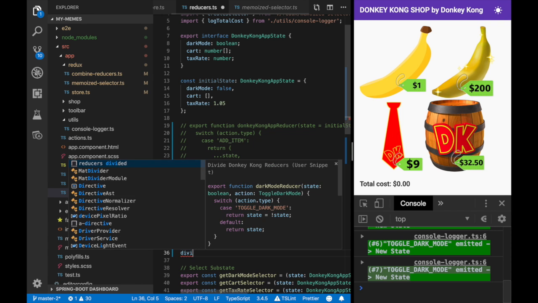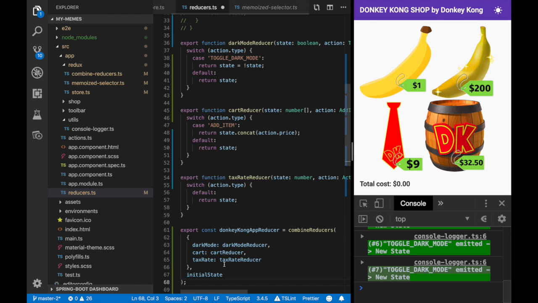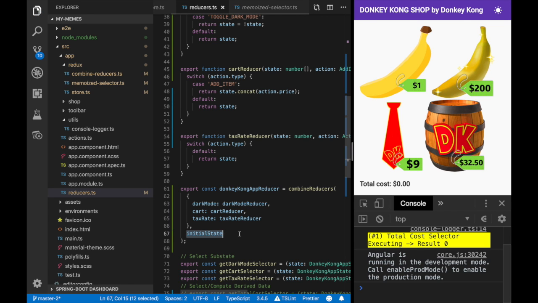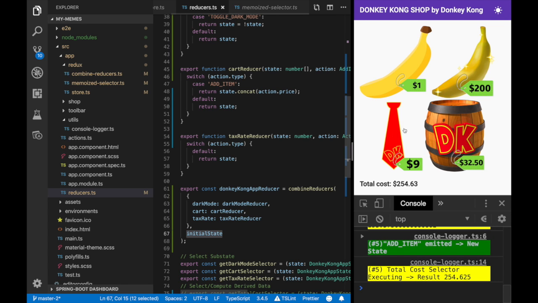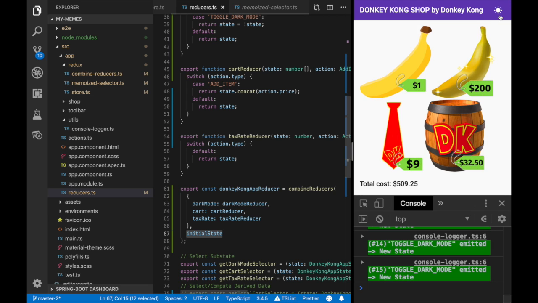So I'm first going to write all of my reducers just divided up by a single concern, each dealing with a single action, a single slice of my state. And then we'll use combineReducers to just bring them all together. And we'll pass in the initial state just as we did in our original reducer function. Save and run. And now we continue to click, and the reducer seems to still work, just as we saw before. Once again, because we're memoizing the selectors, we're not rerunning the calculation every time. Beautiful.